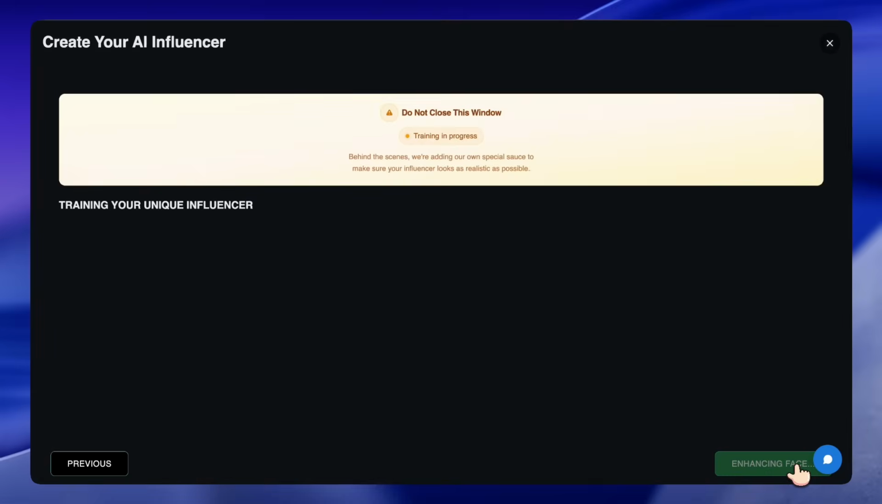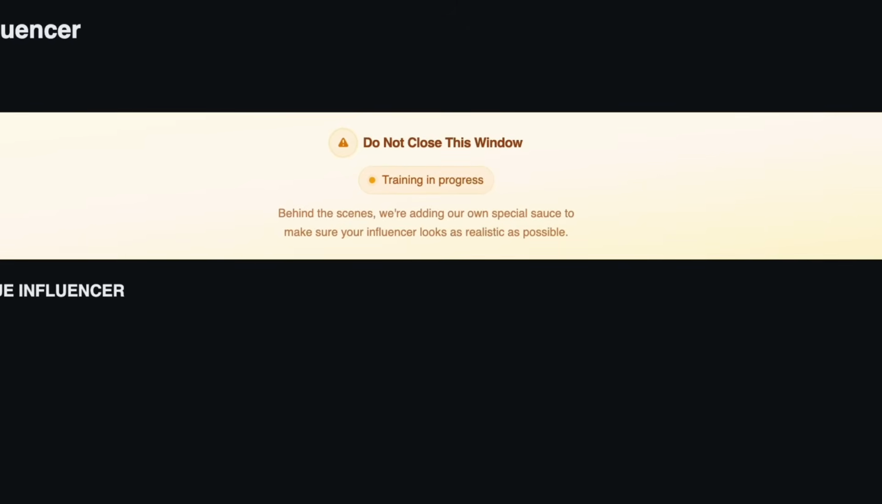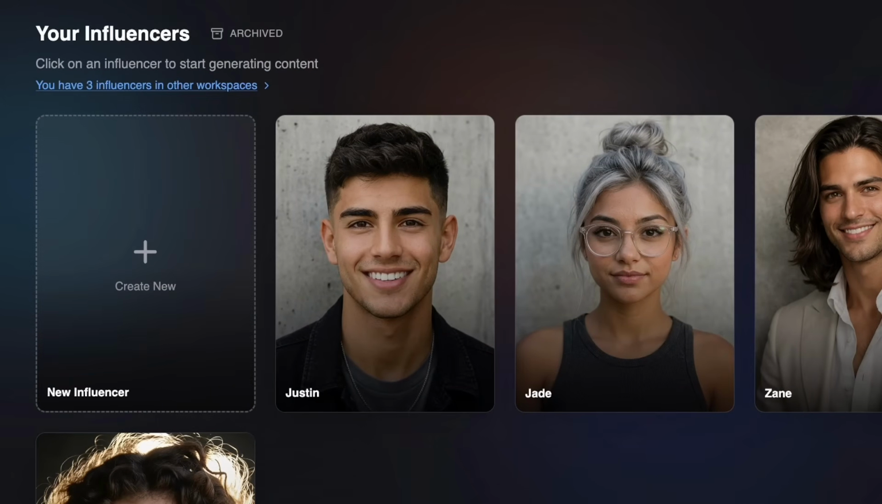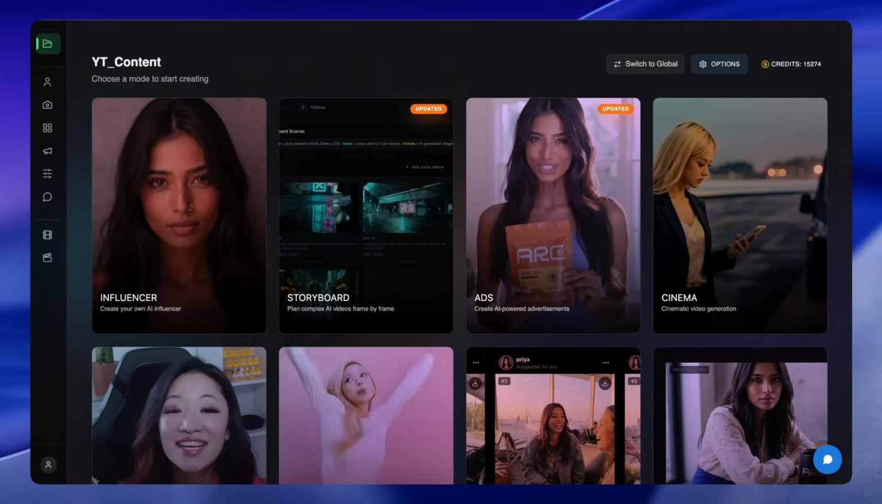Now after this, the final step is training the influencer model. This usually only takes around 2 to 3 minutes, and once it's done, the influencer becomes fully ready to use across different types of content. Now let's move to the next step. Let's generate social media posts.